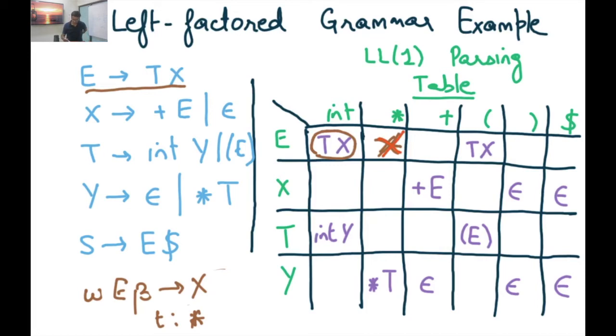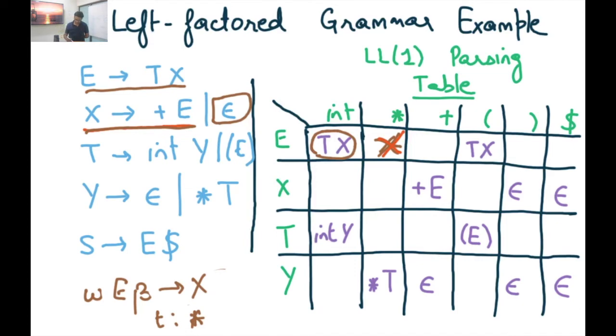Similarly, a plus should not be a next token if I'm trying to derive from E. However, if there's an open parenthesis, once again, I should derive TX from E, right? So that's what this row for E means. Now let's look at another row for X. If the next token is an int or a star, then that's an error. But if the next token is a plus, then I should use X to derive plus E, okay? And if the next token is close parentheses or a $, end of input, then I should derive epsilon from X. That means I should use the second production.